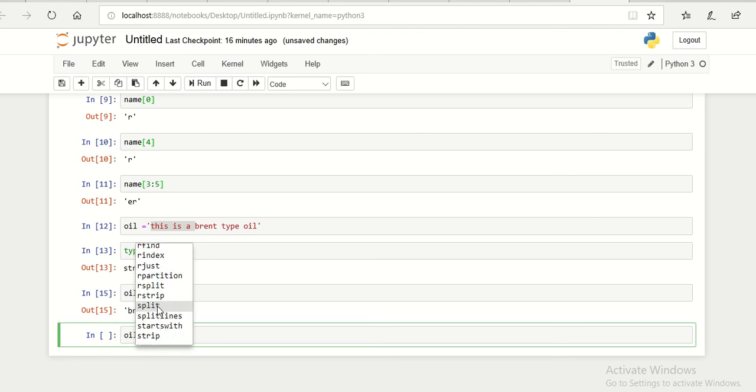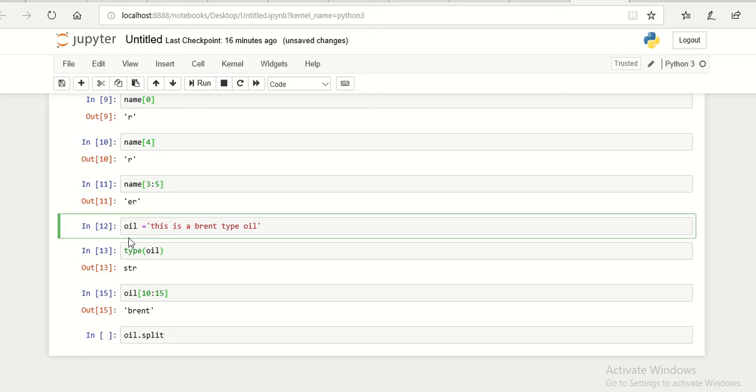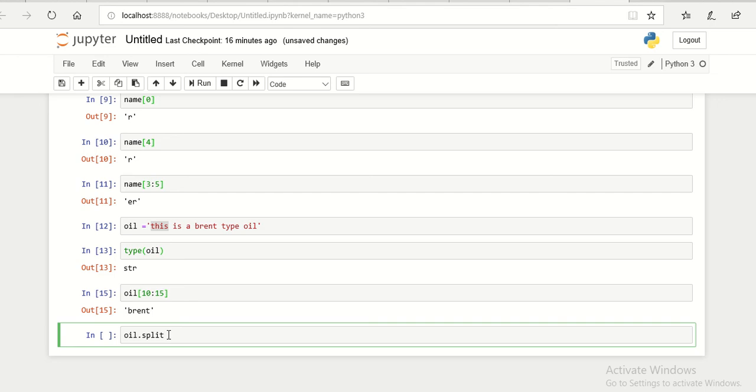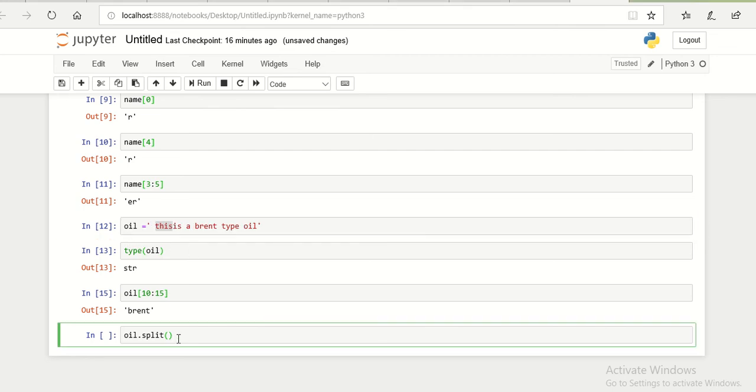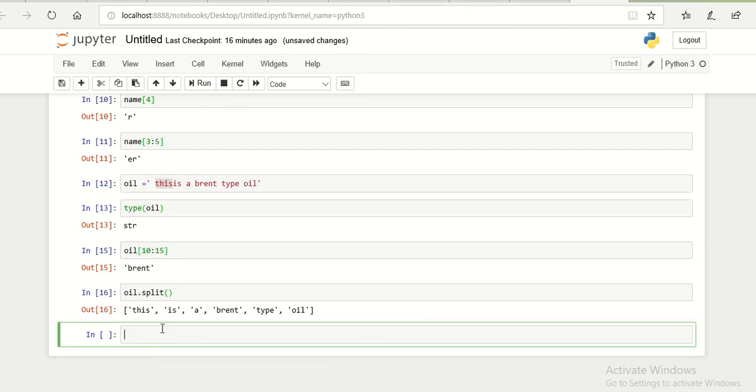One of the important ones is split. What split does is separate this string into substrings. For example, I want to separate oil based on the space that we have here. If I write oil.split, as you can see here,